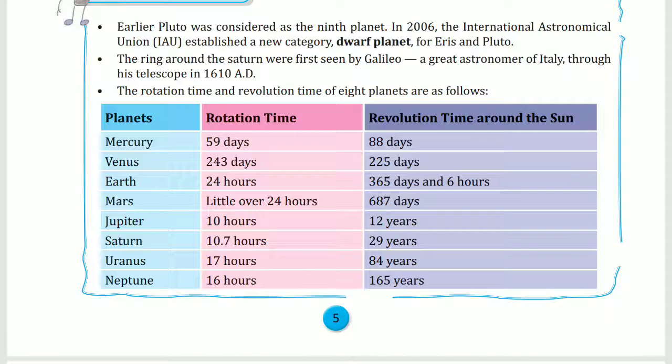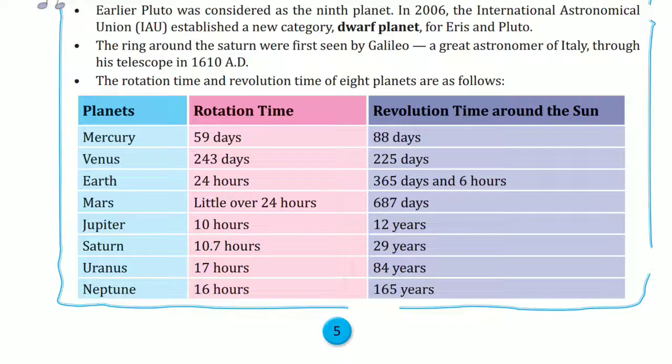Means Mercury takes 59 days for one rotation and revolution time, that is 88 days. Now come to the Earth. We live on the Earth. That's why first we have to look after the Earth. So Earth rotation time is 24 hours, and within 24 hours the days and nights are caused. And revolution time means 365 days and 6 hours. And 6 hours after 4 years becomes 1 day extra, and we call it leap year. In the month of February, 1 day is included.